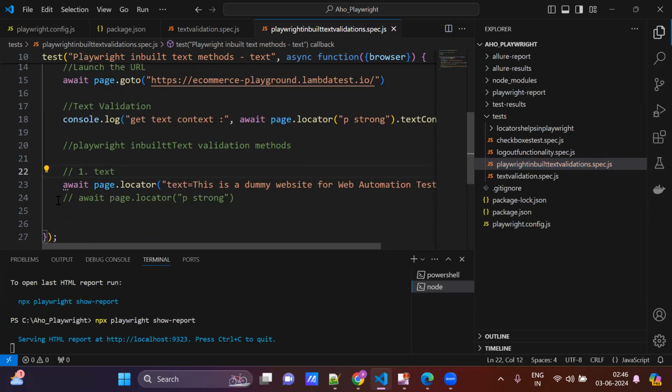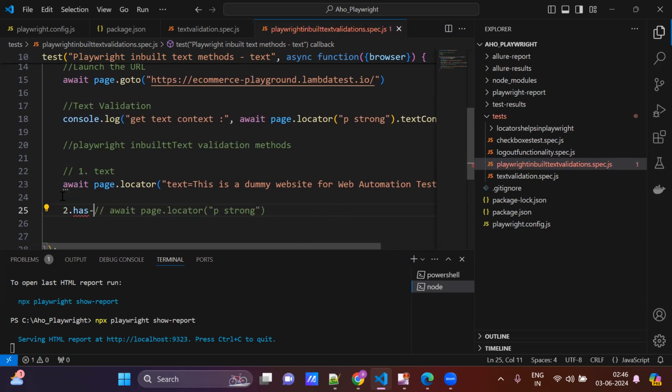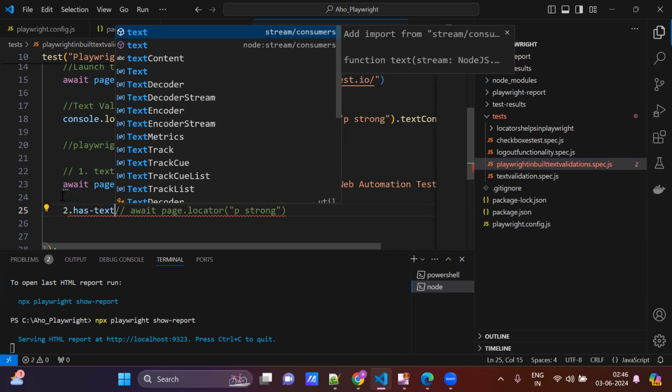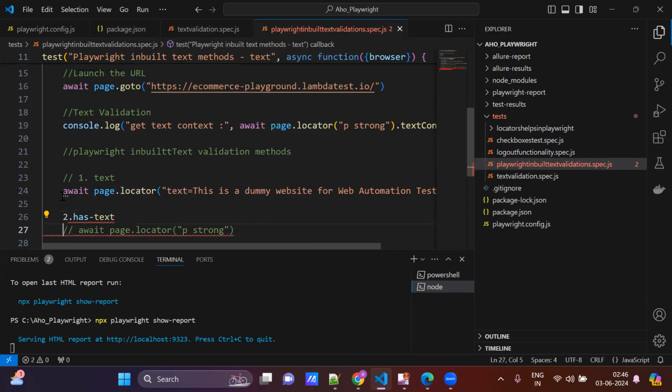Now the second method: as text. Await page.locator, this is the element. Copy this text, the text is already copied. Has text.